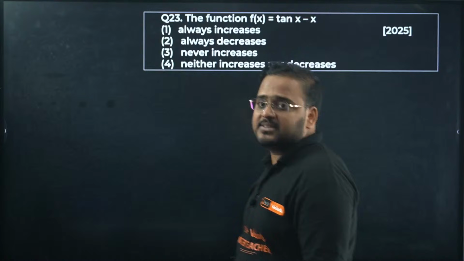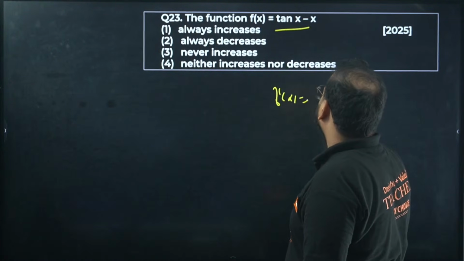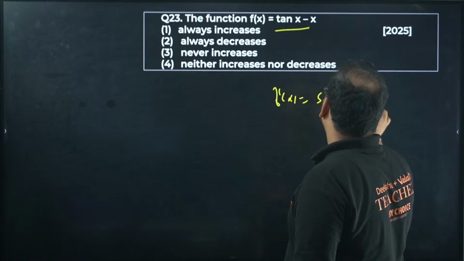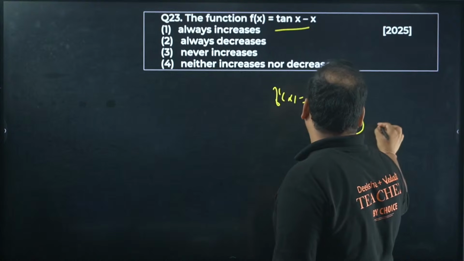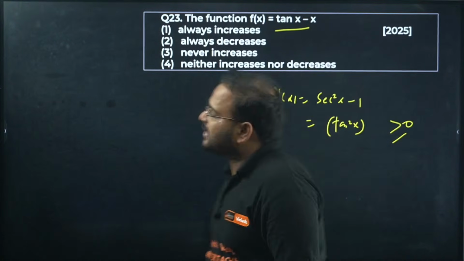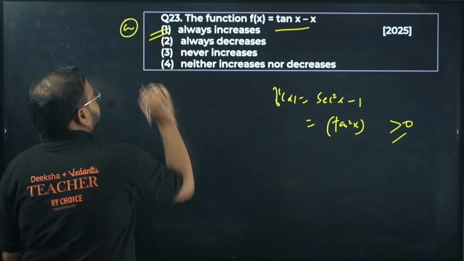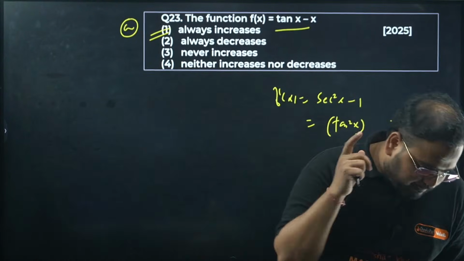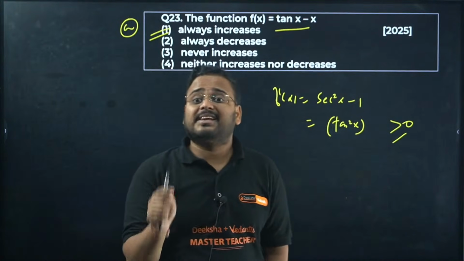Bunny, 23 is A, sir. Correct. Differentiated. Sorry to waste your time, Bunny. You get x square, x minus 1. Answer is tan square x. That is always a positive quantity. Hence, option is A.